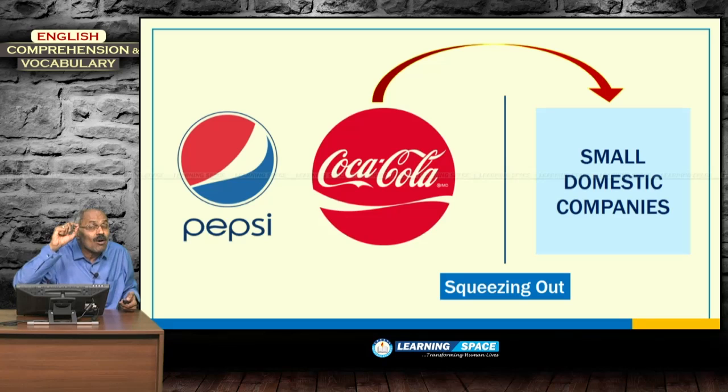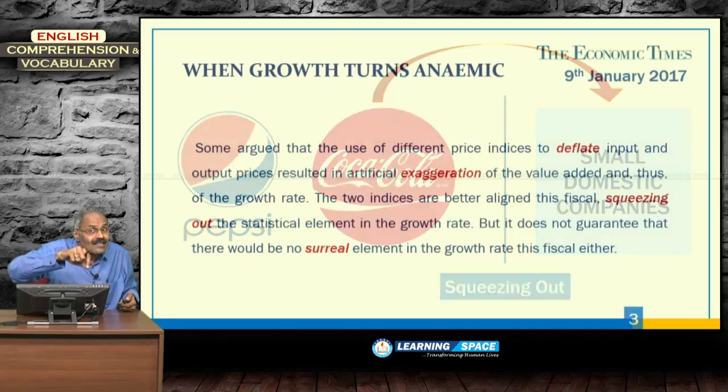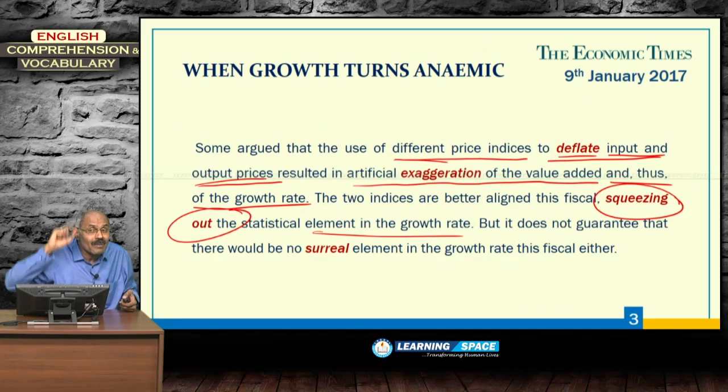That is the context in economics with regard to squeezing out. Here, squeezed out means that because of the alignment of both WPI and CPI, the advantage or exaggeration is squeezed out, but it does not guarantee...